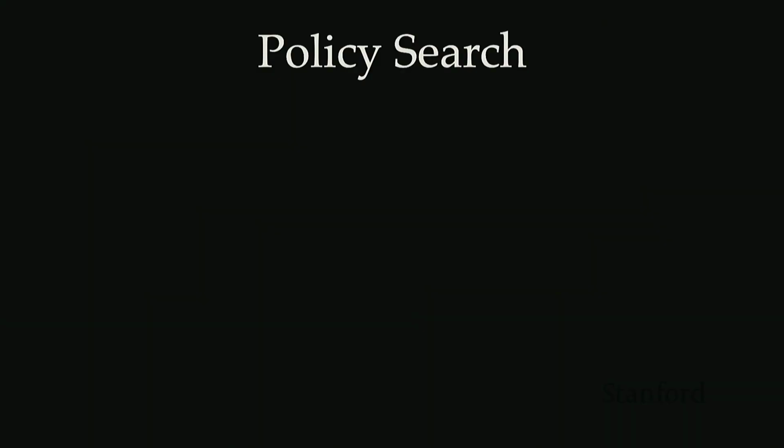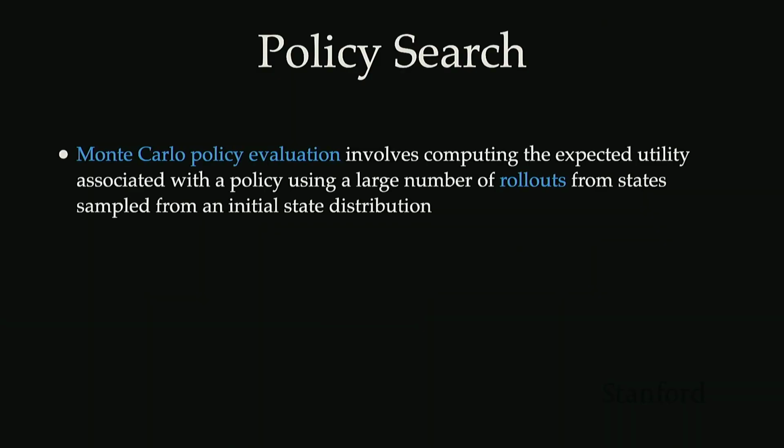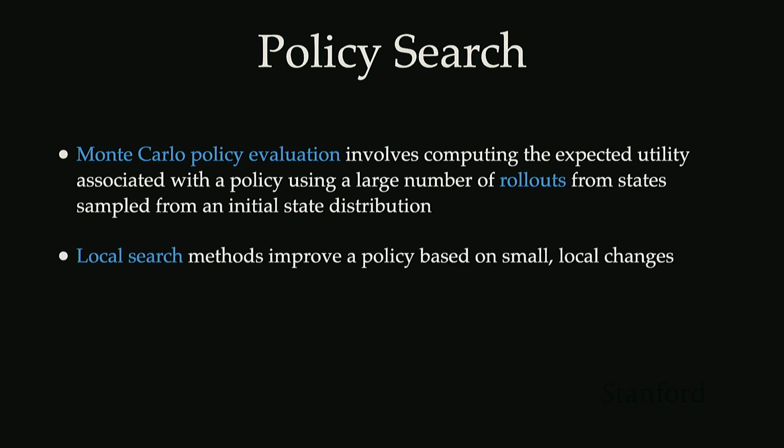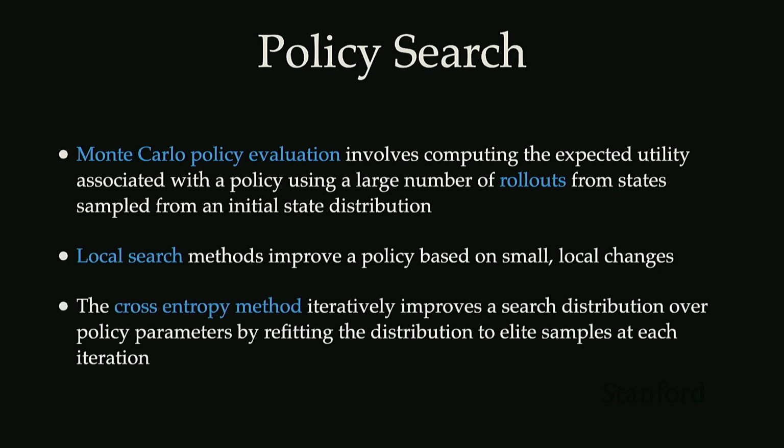Okay, so just wrapping up what we've seen with policy search, we saw that we could still use the same idea of policy rollouts to get an estimate of how our parameterized policy is doing. And then we also saw that local searches just focus on these local changes to the policy, and then the cross-entropy method introduces this search distribution to improve upon that.